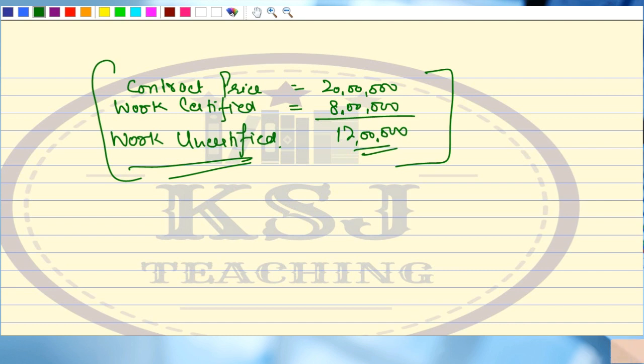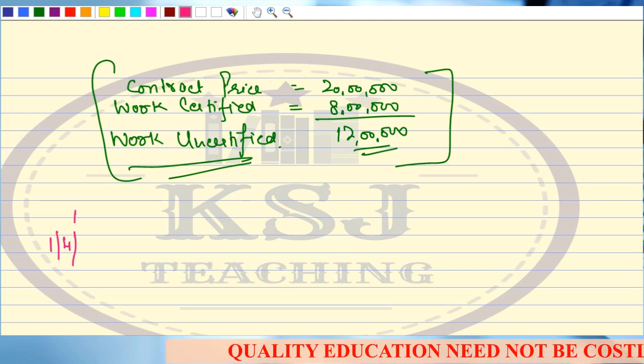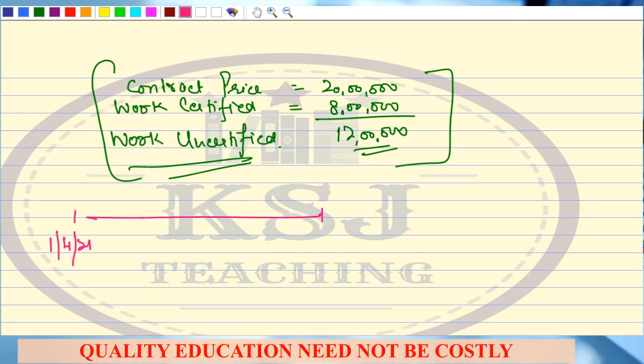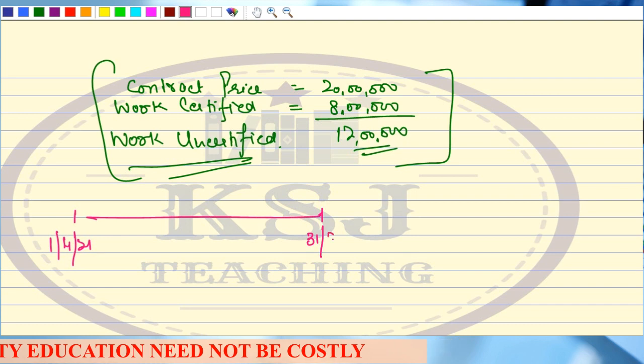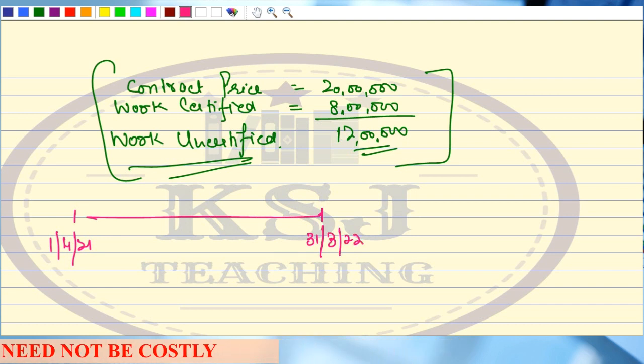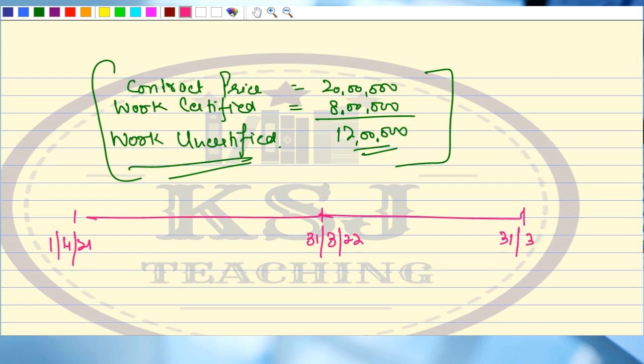Now, listen to it very carefully. I'll again make the diagram. Sir, the contract started on 1/4/21, right? This is the time when I am closing my books of the first financial year, and this is the time when I am closing the books for the second period, right?